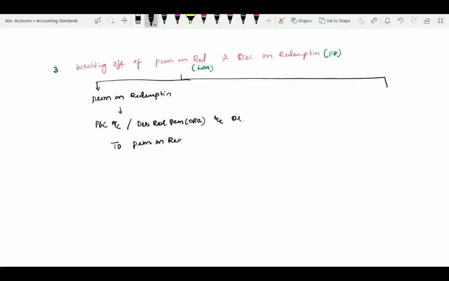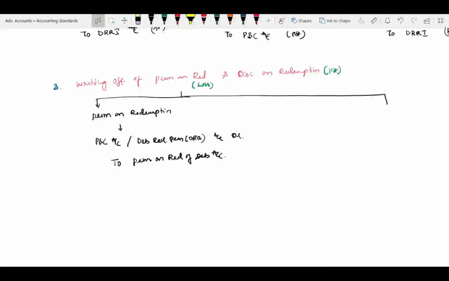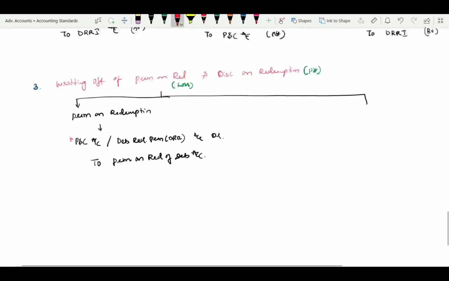Premium on redemption of debentures account to the extent of premium is directly transferred to P&L. If you would have created any account by transferring to P&L, you will use that account to write off this provision. If not, if you create it now, at least now you have to charge it off to P&L.